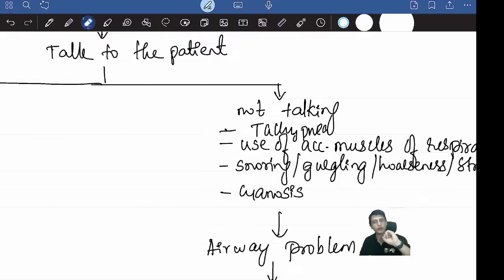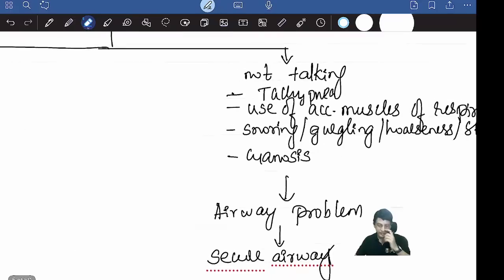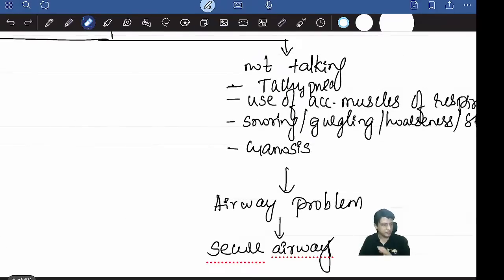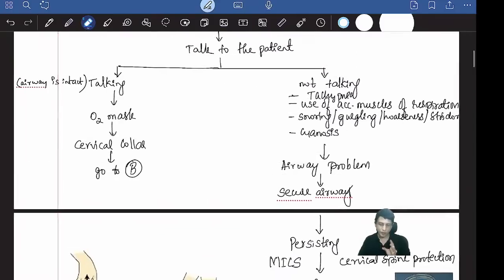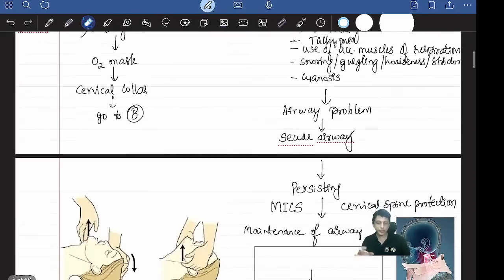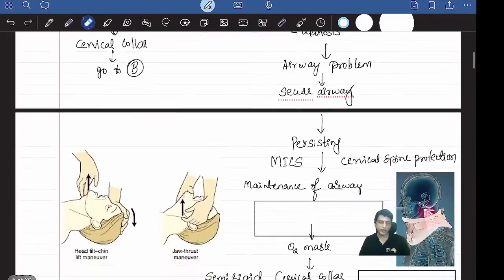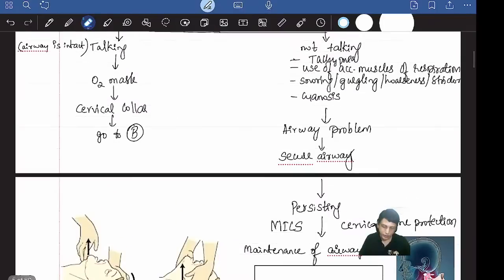In severe airway obstruction, the oxygen will not go inside, so the patient will have cyanosis. You know what cyanosis is? If these things are there, you will suspect an airway problem. Then try to secure the airway. Okay, how do you do it? Initially, you secure the airway by clearing it.